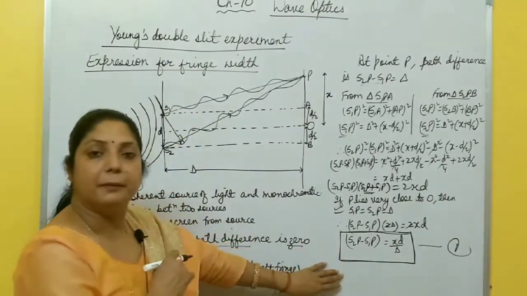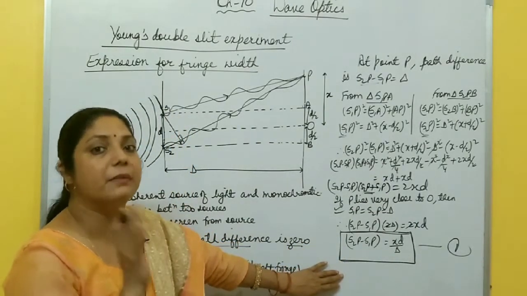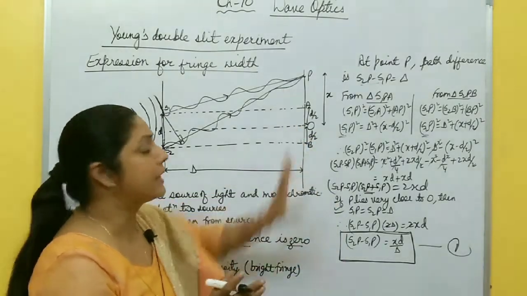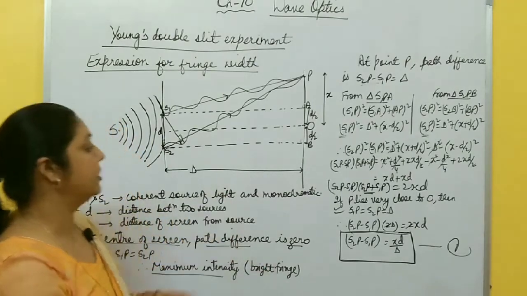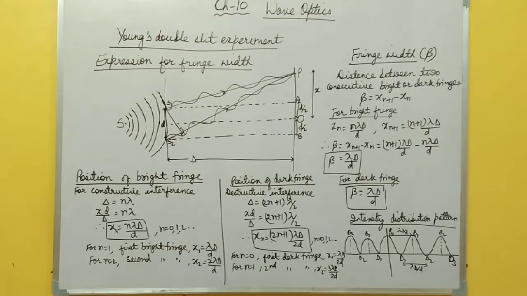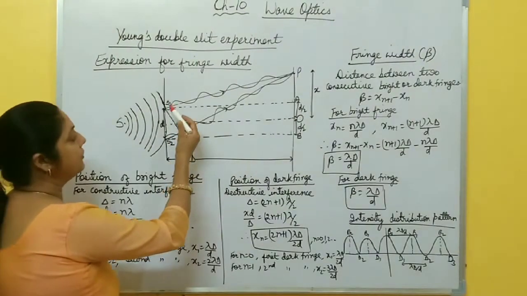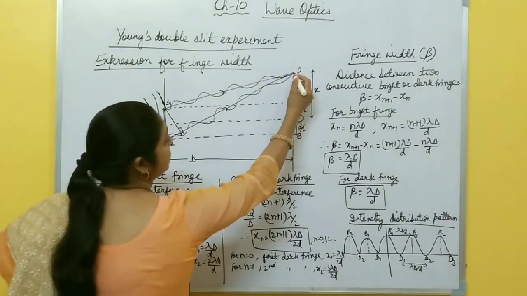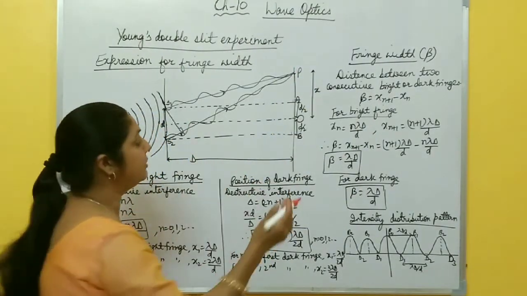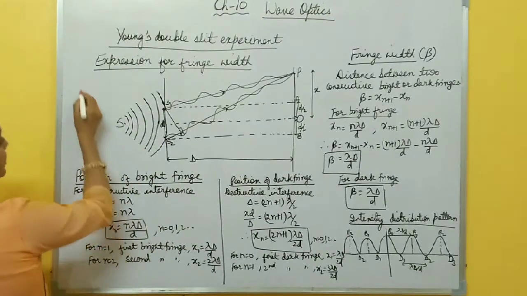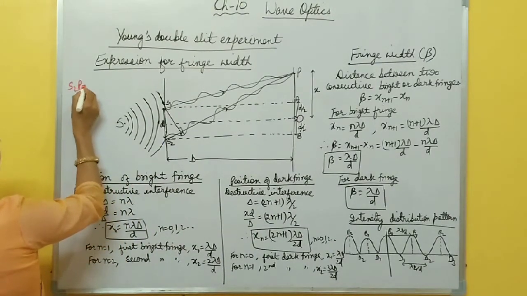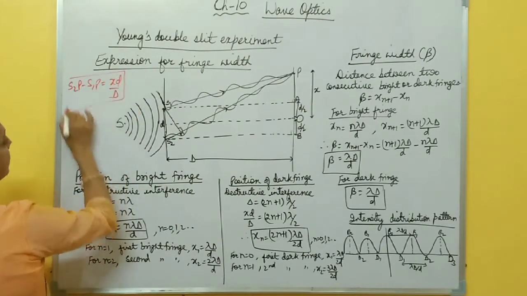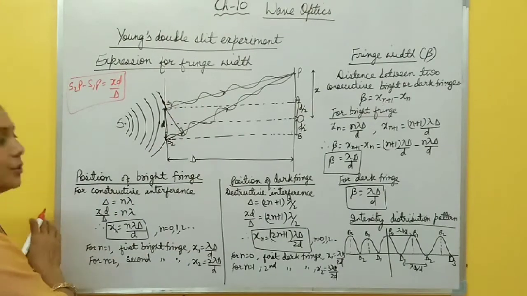Now after calculating the path difference, you know the conditions for maxima and minima. You just apply the conditions for maxima and minima. You get the position of maxima and the position of minima. Now after finding the path difference between the waves emitted from these two sources, you have to find the position of maxima and minima from the center of the fringe. So the path difference at point P is what? S2P minus S1P equals x small d by capital D. This is the path difference between the waves emitted from these two sources.